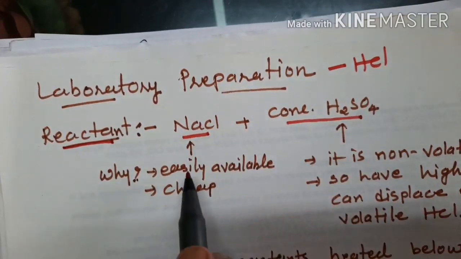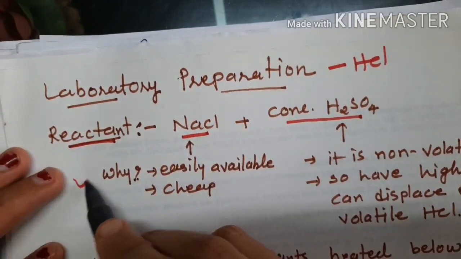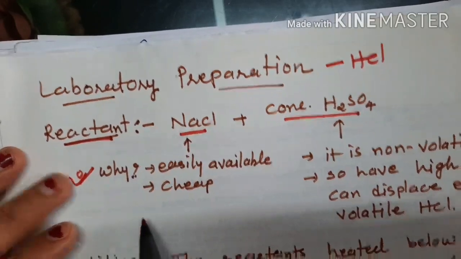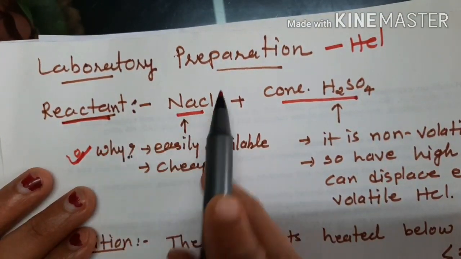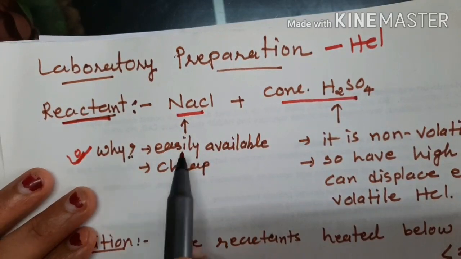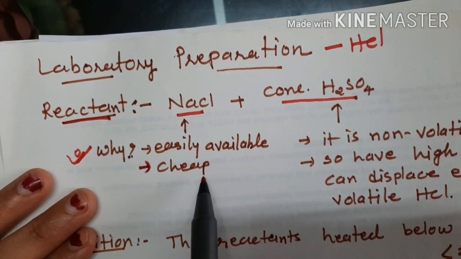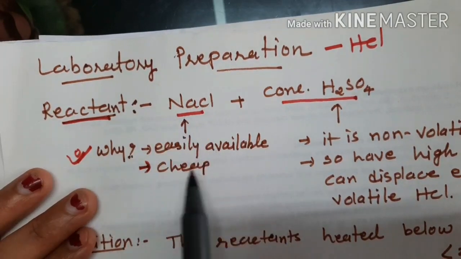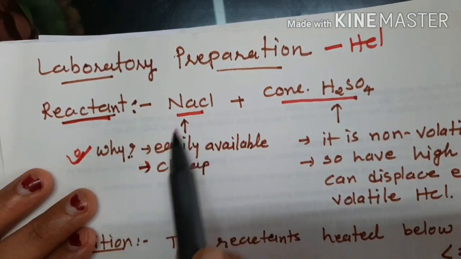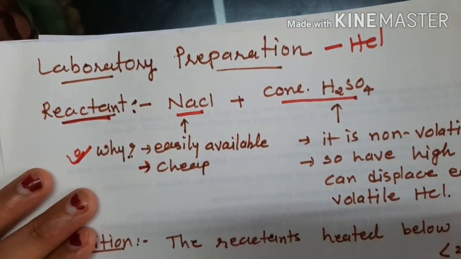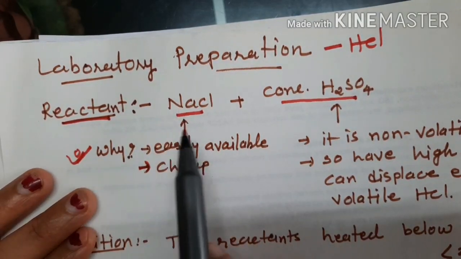Why NaCl? Just remember, students, why NaCl? First question: why is NaCl used as a reactant in laboratory preparation? First, it is easily available, and second, it is very cheap in cost. That's why it is very convenient to react, so it is taken as a reactant.